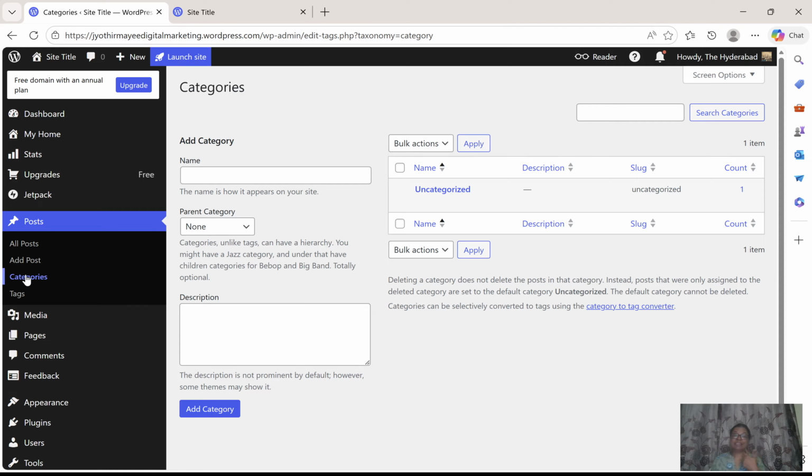So, categories means whenever you blog on your website. For example, I'm in Hyderabad and my hobby is Hyderabad. Wherever I go, I take photos, videos, and I write articles about that. I go to the restaurants, I go to the historical places, I go to the exhibitions, and there are so many things. Doctors, I cover doctors also. If any good doctor is there, I start posting about her or him.